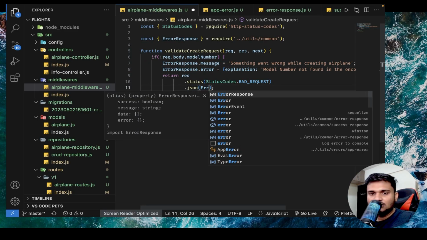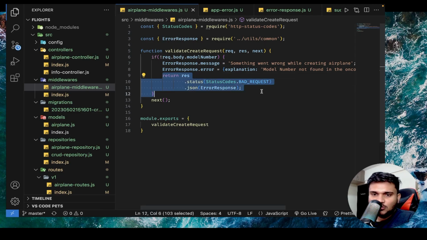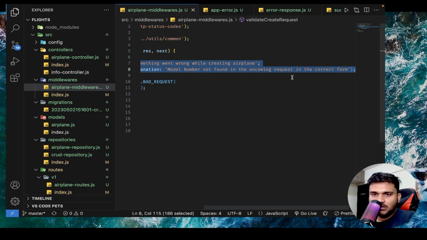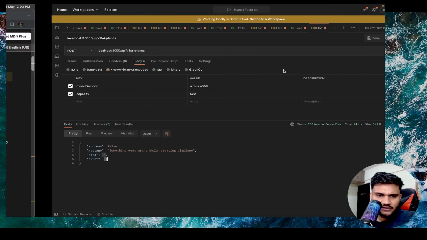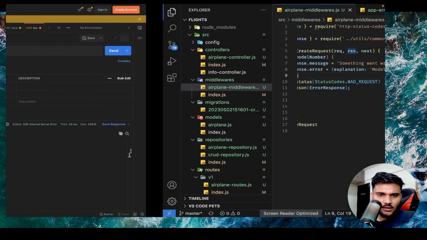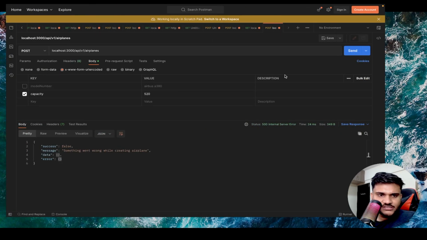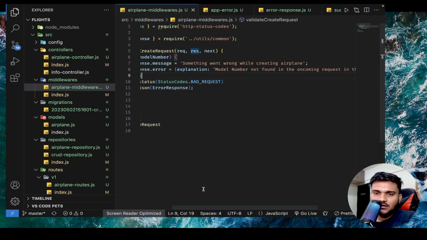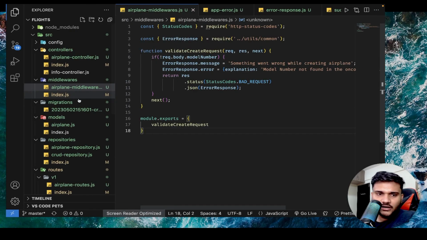And now you don't need to always send this. You will just say ErrorResponse. So this part looks more clean now. And whatever error configuration we have to make, we are making it here, right? Let's try if things are working for us. The server is already up. Let's try to not send the model number. If you send it, you can see we are still getting the correct answer, right? So everywhere we are going to clean it up like this.